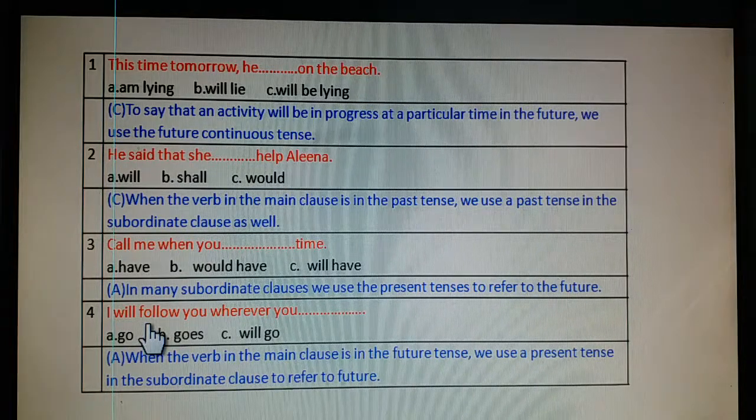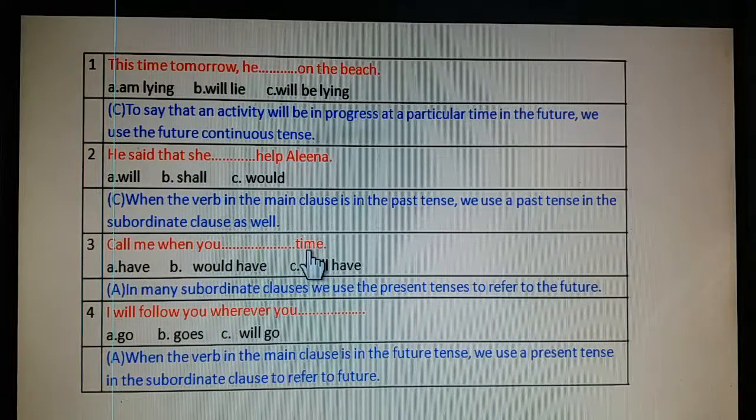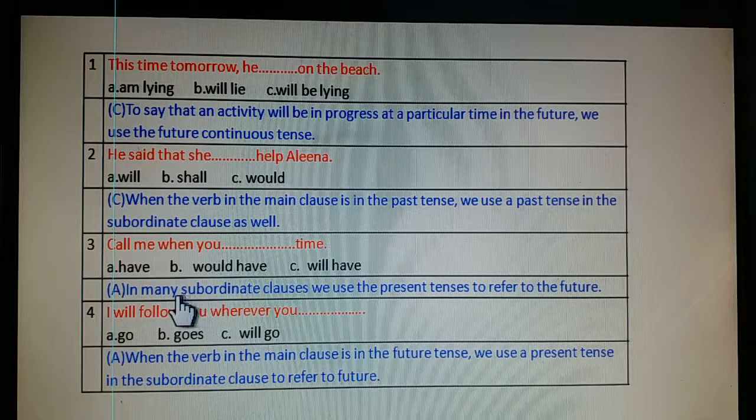Call me when you have time. Correct answer is have. In many subordinate clauses, we use the present tense to refer to the future.